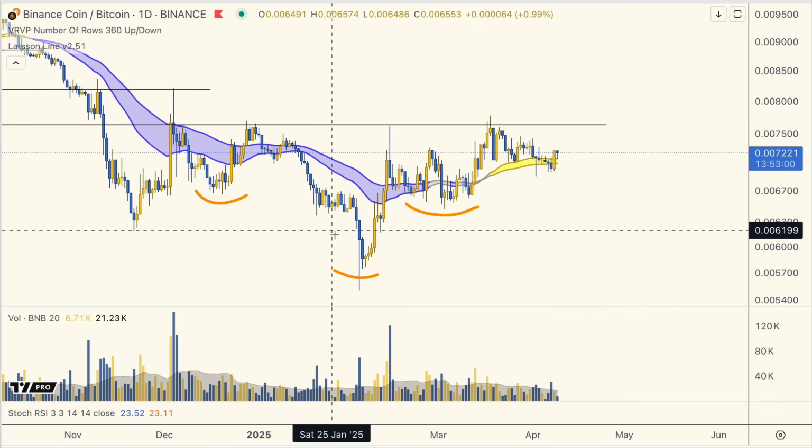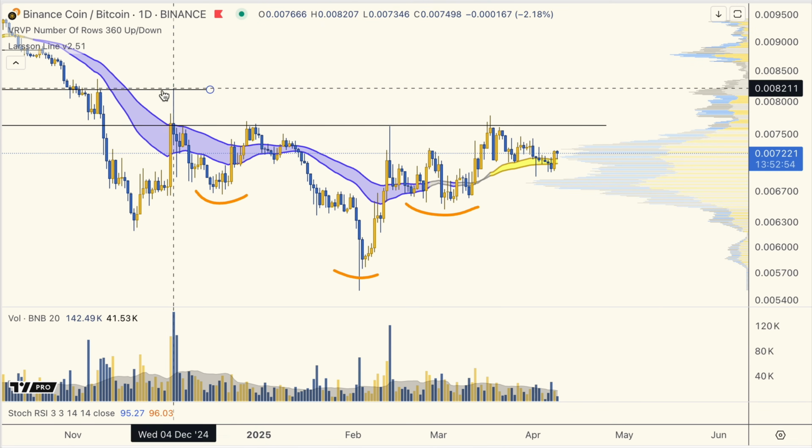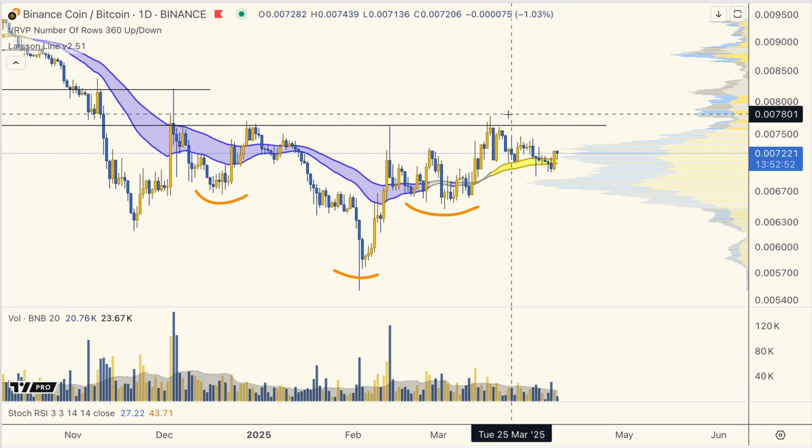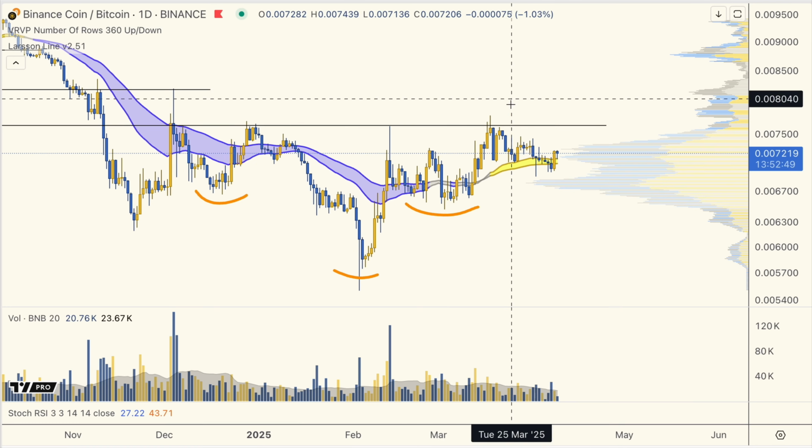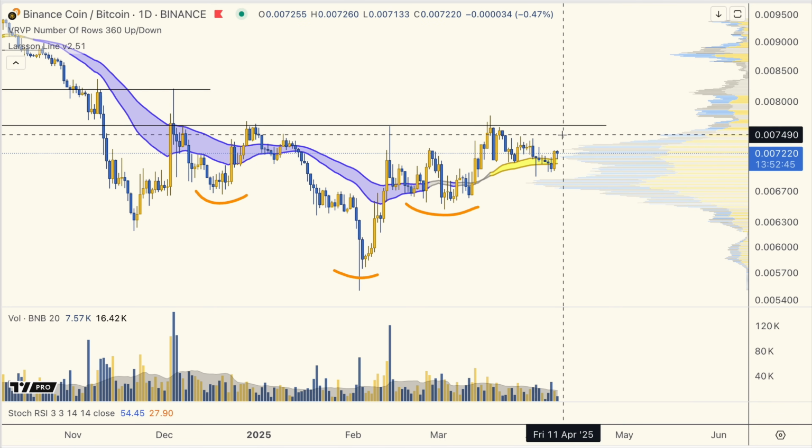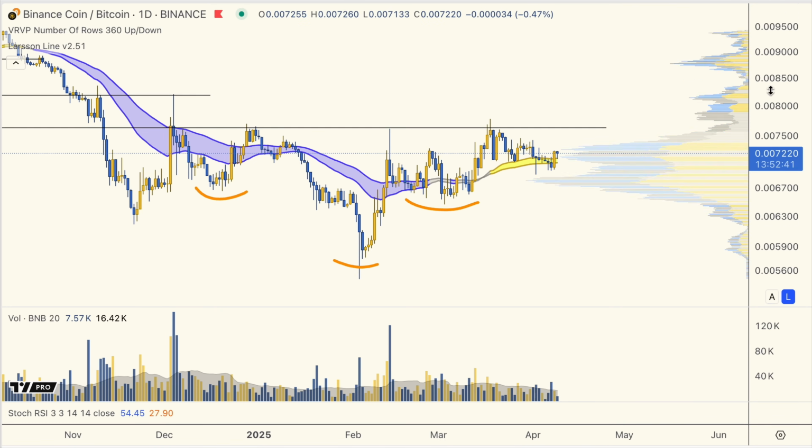One last point, keep an eye out on BNB. As one of the few projects, it has flipped gold on Larsson Line on the BNB to BTC chart, and if it breaks up this neckline, that becomes an inverse head and shoulder with a massive target.